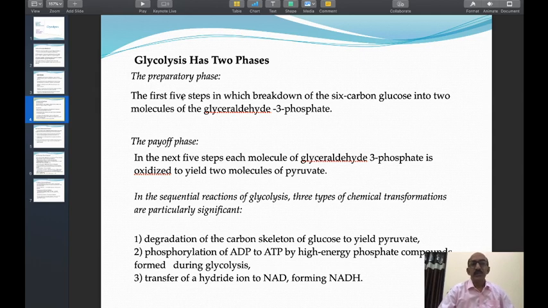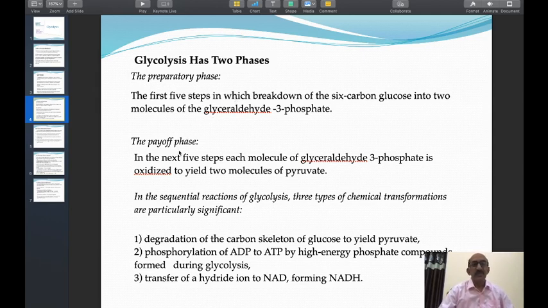The first 5 steps, in which breakdown of the 6 carbon glucose into 2 molecules of glyceraldehyde 3-phosphate occurs, are called the preparatory phase. That is, breakdown of the glucose molecule into a 3 carbon compound, glyceraldehyde 3-phosphate. These first 5 steps are known as the preparatory phase of glycolysis.